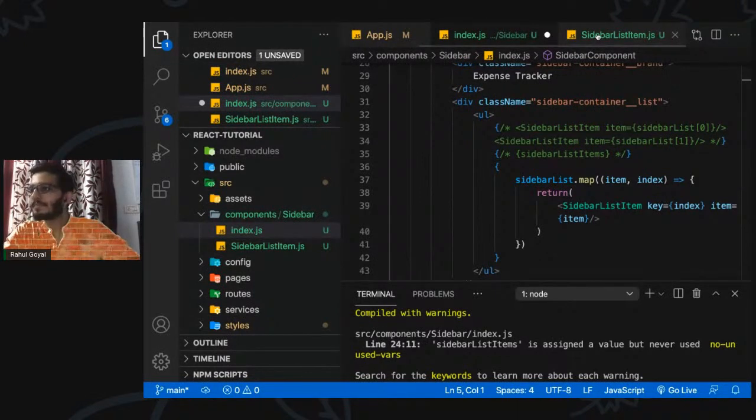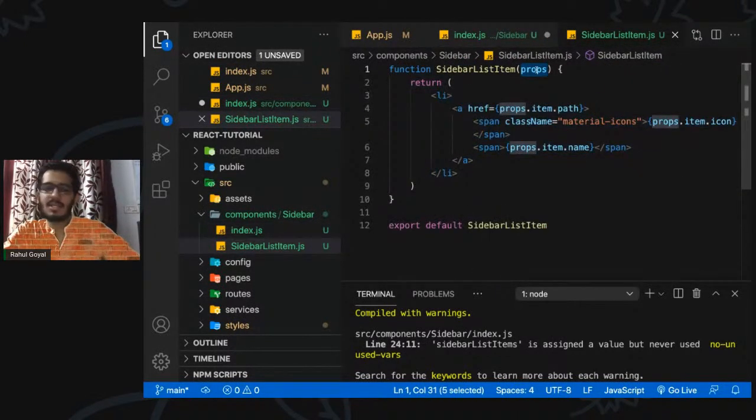One more thing: in the JavaScript session, we learned about destructuring, right? So we can use that here. In this, we have to write props.item.path. It can be multiple levels, as props may contain an object, which may contain another object, so we can reduce that nesting.